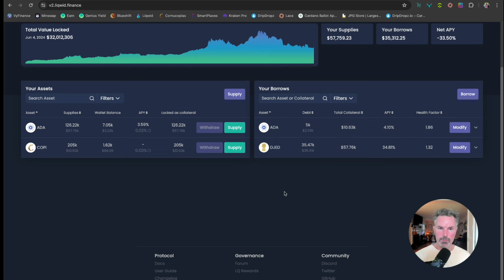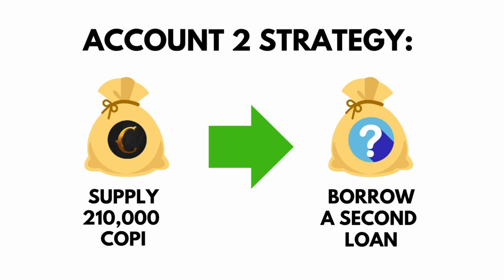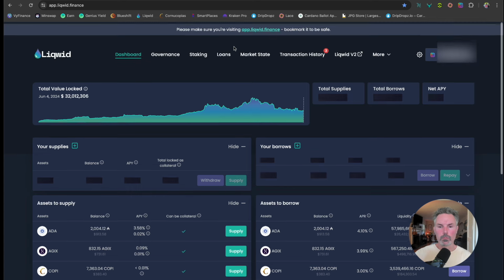That ends this sequence step, and we're going to move into the next step. We're going to go back onto Liquid Finance on the other account and replicate what we just did here, because repetition is practice, and practice makes progress. Thank you so much for staying tuned, and let's get into it.